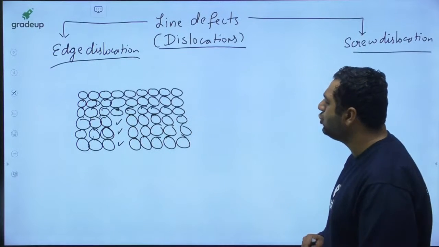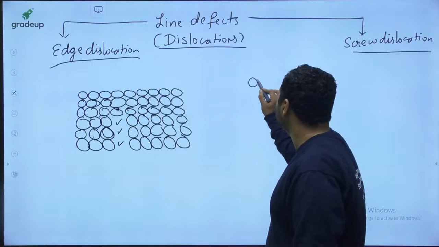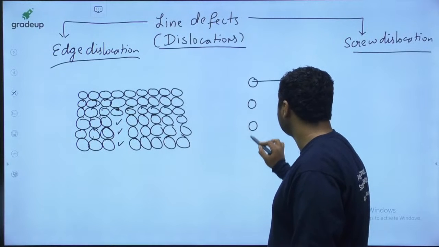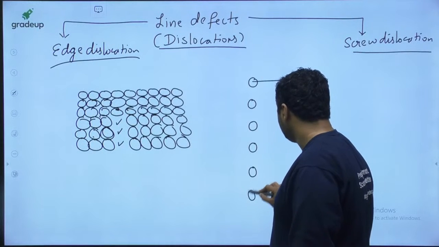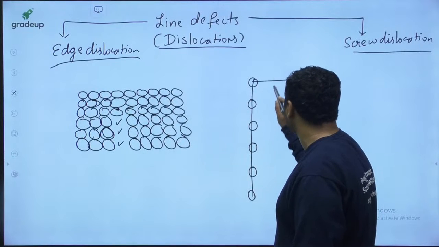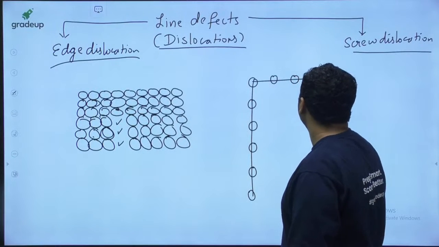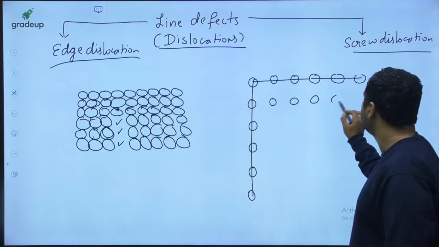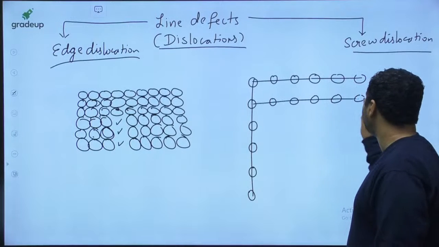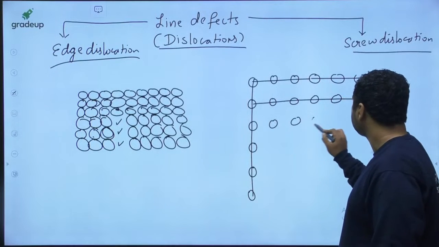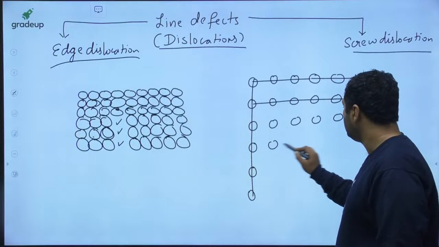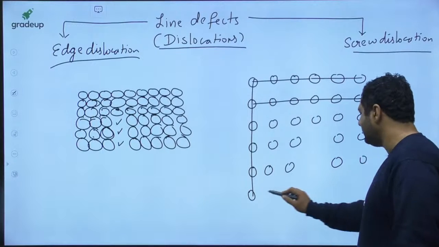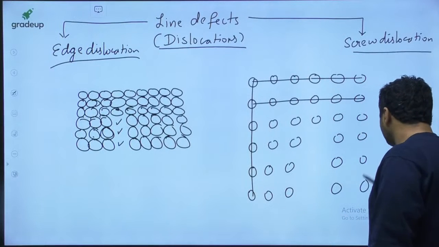And if I show you this in terms of line lattice, I will be showing it like this. So I will be showing you the figures also, guys.